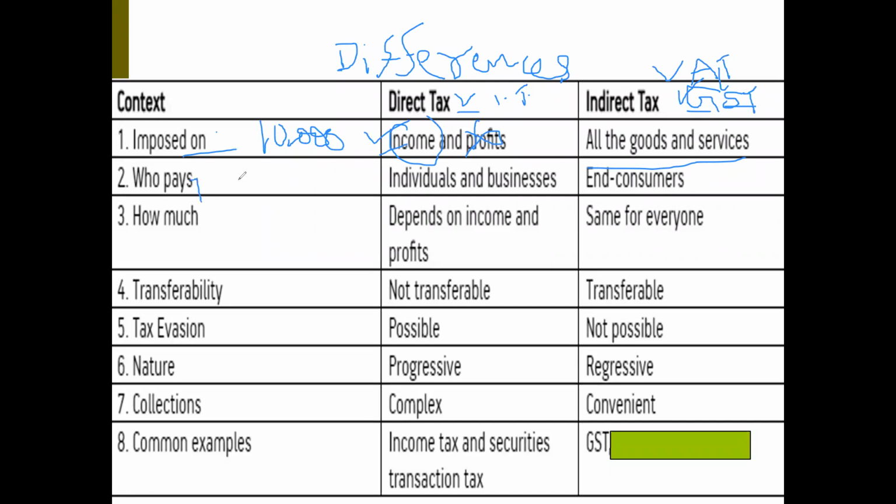And who pays? In case of direct taxes, individuals and businesses. The business persons also enjoy profits. On their profit, they pay income tax, direct tax. Individuals like me and you, if our income is more, we are bound to pay income tax. That is direct tax. Whereas indirect tax, who is paying? Even though the shopkeeper is paying, who is first of all paying that? The customer. We are all paying. Everybody is paying indirect tax. So, end consumers.